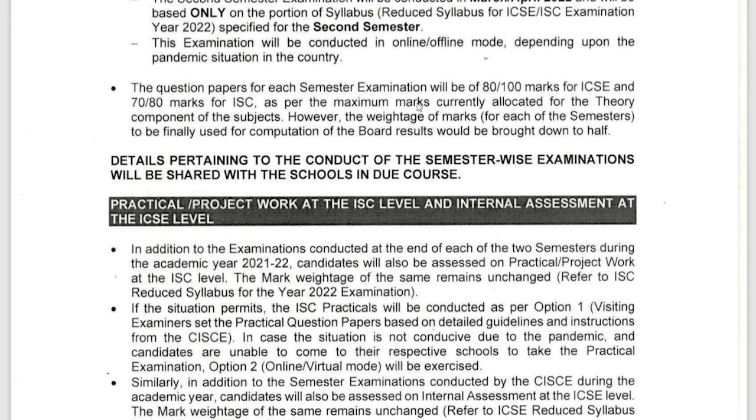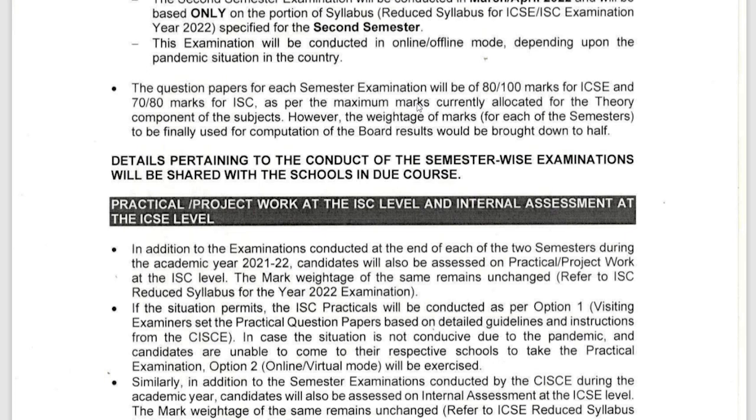Next, the question papers for each semester will be out of 80 or 100 marks for ICSE and 70 to 80 marks for ISC, as per the maximum marks currently allocated for the theory component of the subjects. Whatever the mark is, if it is a 70 marks paper, then 70, if it is 80, then 80, or 100, so it is 100, this will not change. However, the weightage of marks for each of the semesters to be finally used for the computation of the board results will be brought down to half.